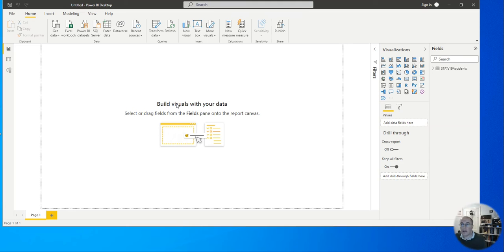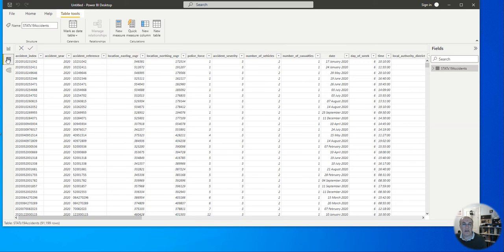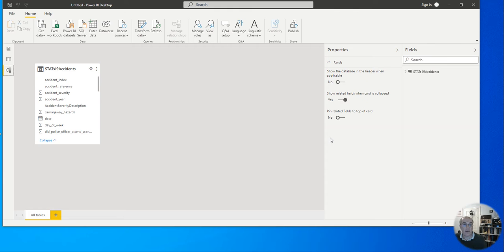We have the data loaded in Power BI, and if I look through these buttons on the left, there's the report building canvas, the data. I can preview the data. There's only one table in there to look at, and I can also look at my data model. And again, it's not particularly interesting because at the moment there's only the one table in there.